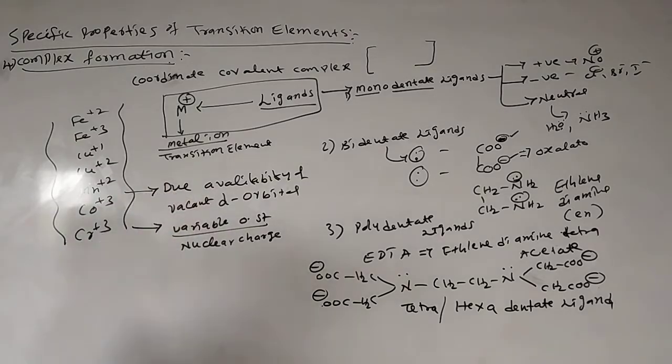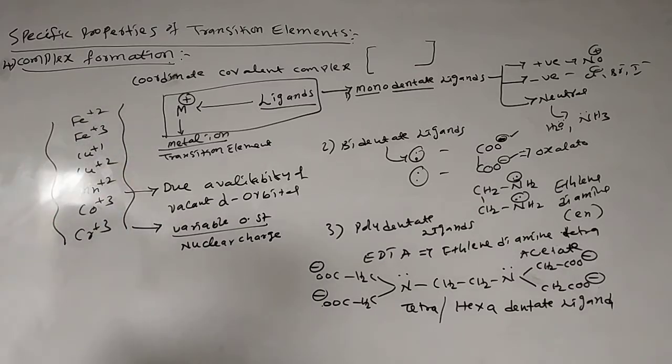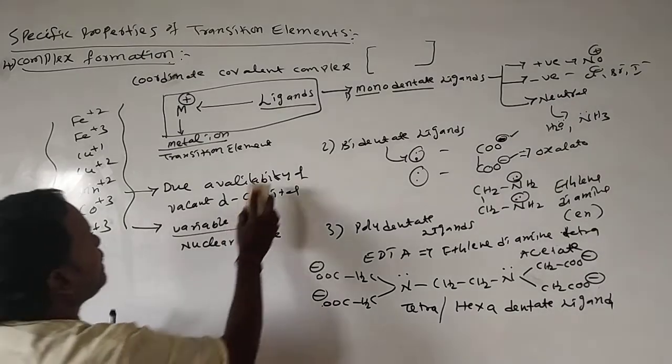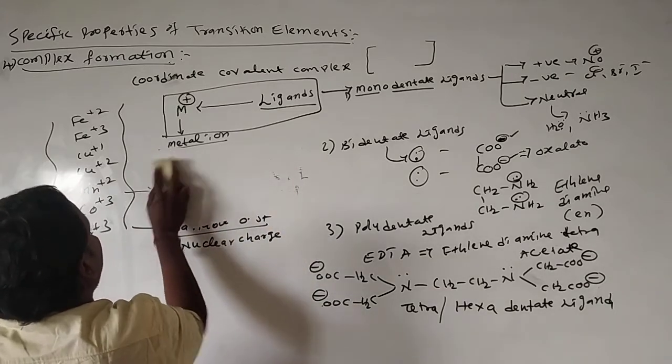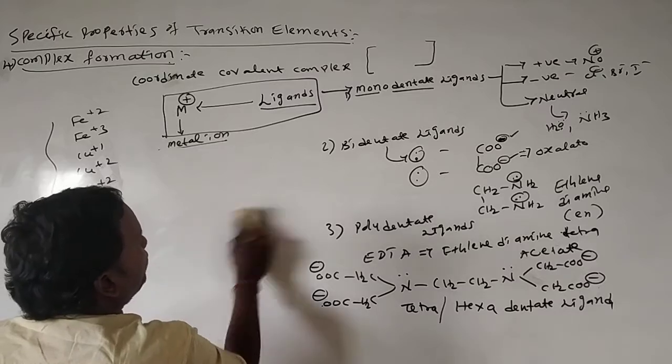Due to these two reasons, transition elements have the capability to form complexes. Now we will see how a complex is formed.